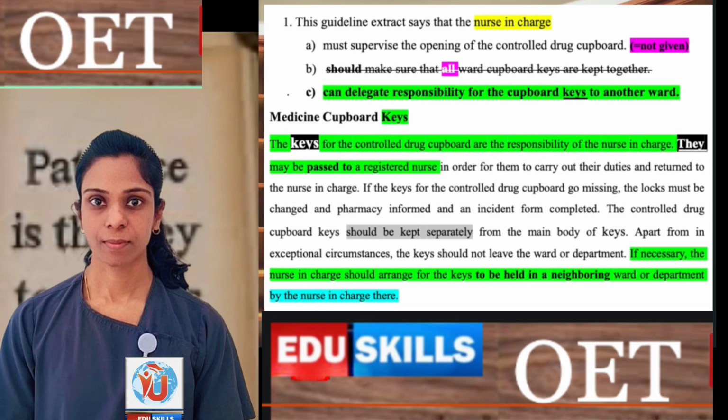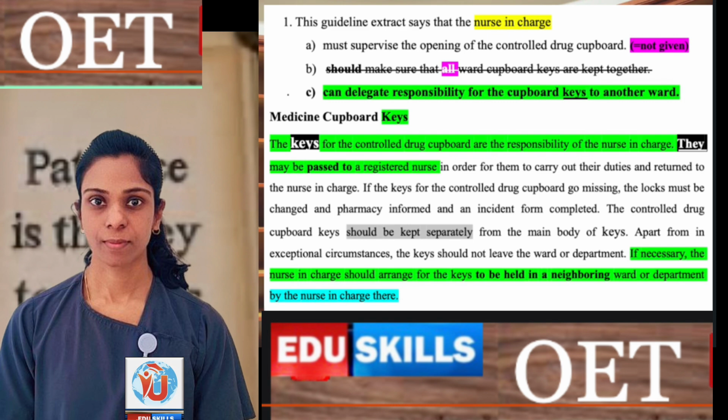It is C. Now it is an inference or conclusion based question also. We can say this question because it is the answer. It is in the last, paraphrasing the question. The answer is coming. If necessary, apart from in exceptional circumstances, the keys should not leave the ward or department.